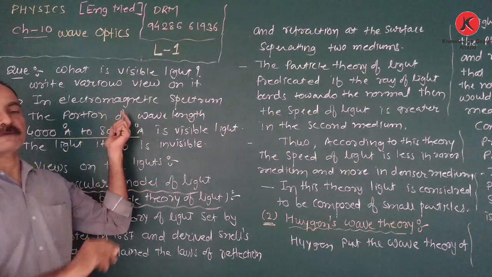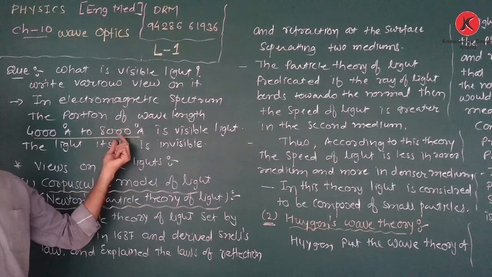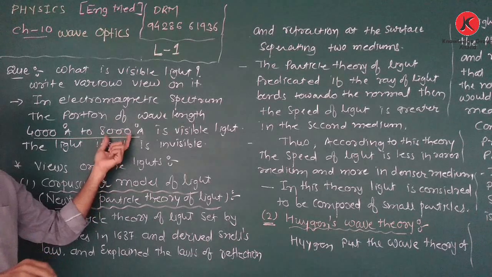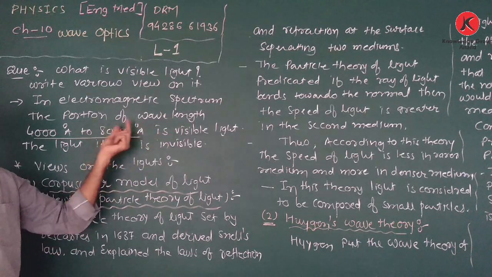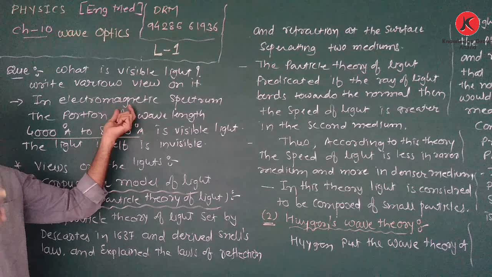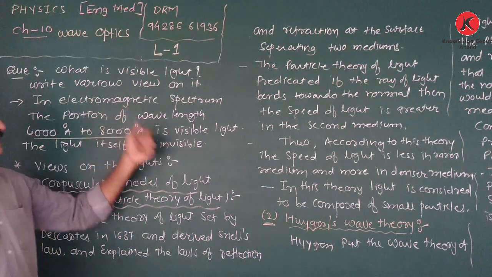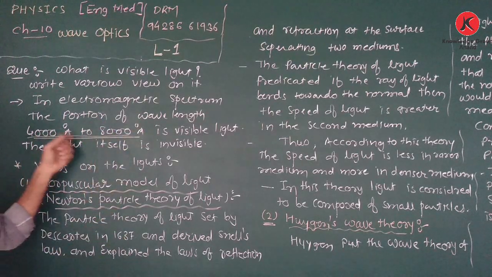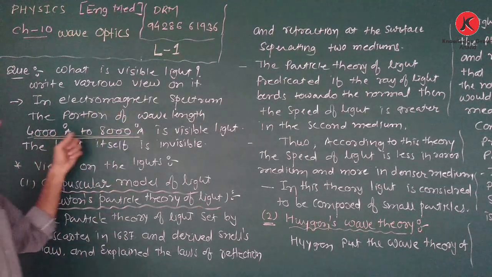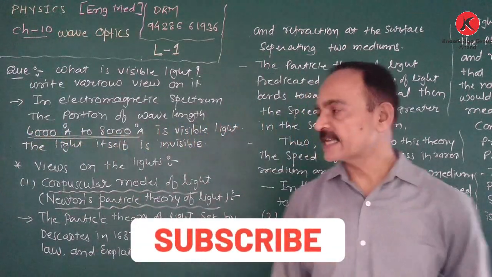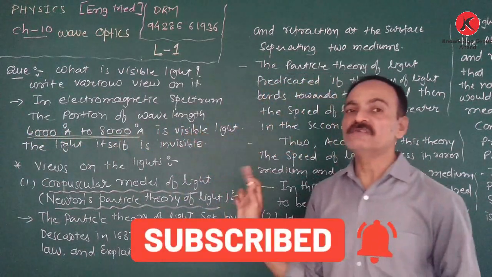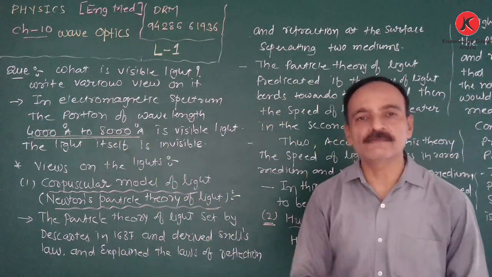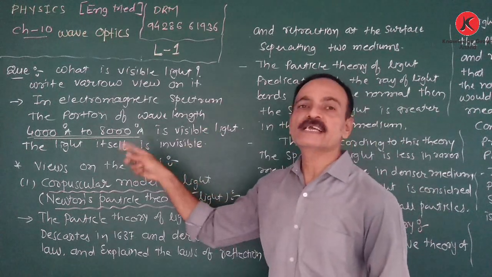Actually, in the electromagnetic spectrum there are different portions, like X-rays, gamma rays, and radio waves, according to their wavelength and frequency. Therefore, the portion of electromagnetic waves having wavelength 4000 angstrom to 8000 angstrom is considered visible light. Actually, the light itself is invisible.